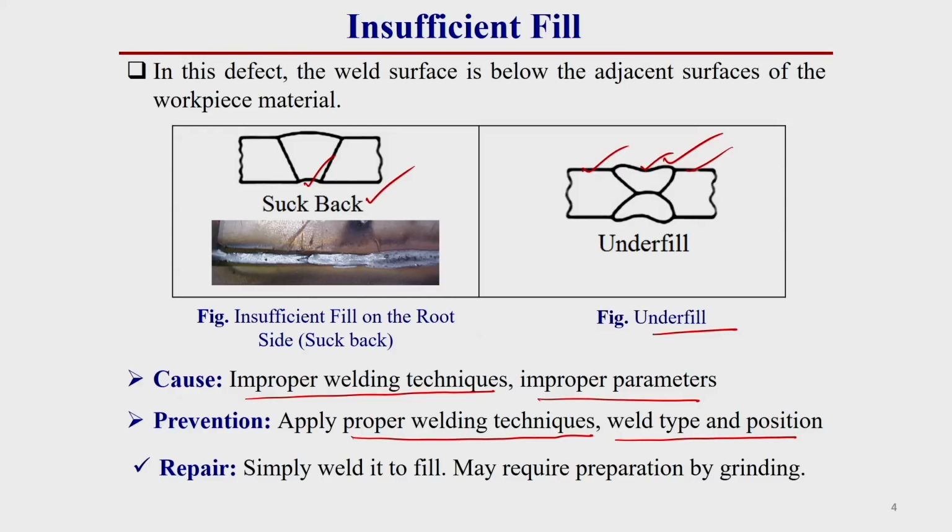Now, how can we repair these welding defects that have already occurred in the welded structure? The repairing technique for this welding defect is simply to weld it to fill. For this filling of welding, some surface operation may generally be required. That means we have to prepare the surface for the further welding operation.